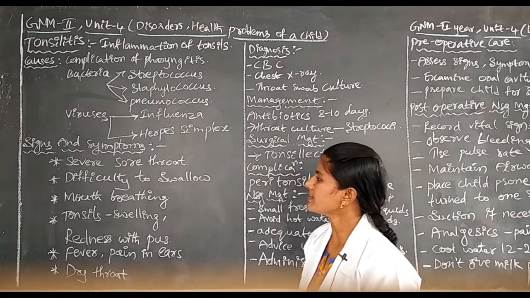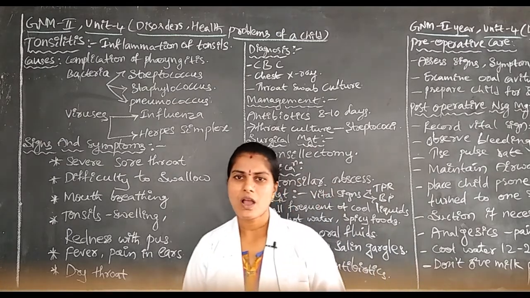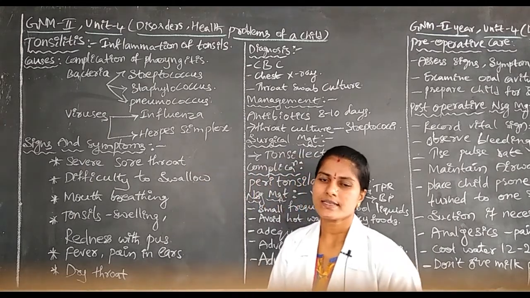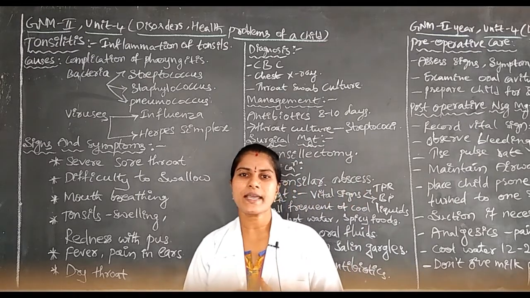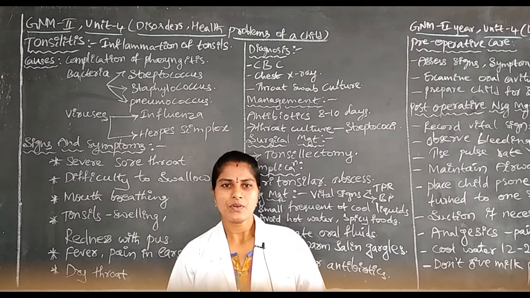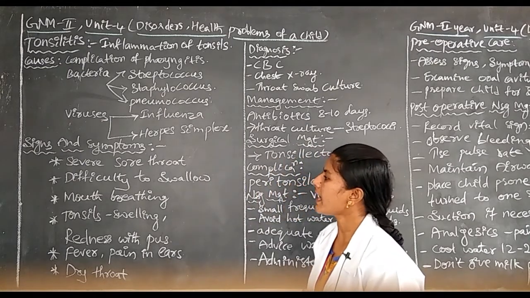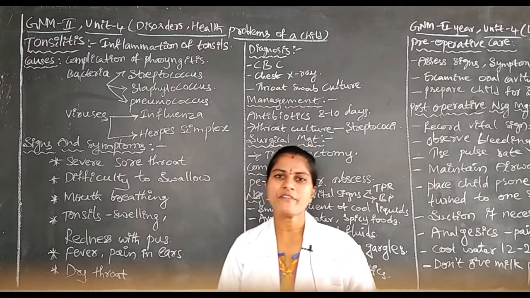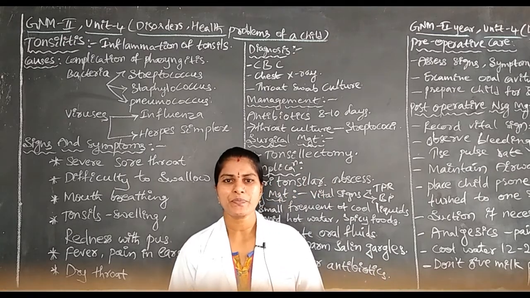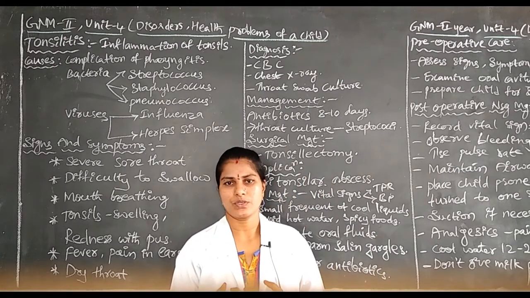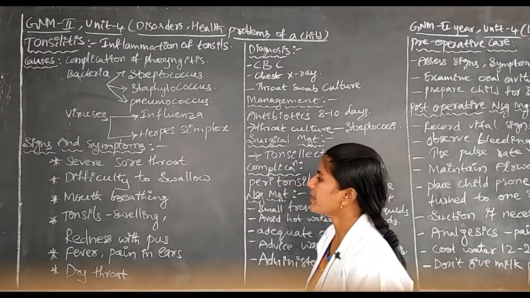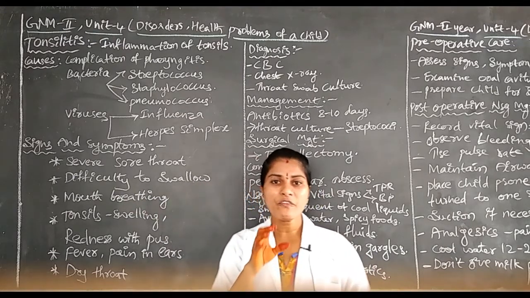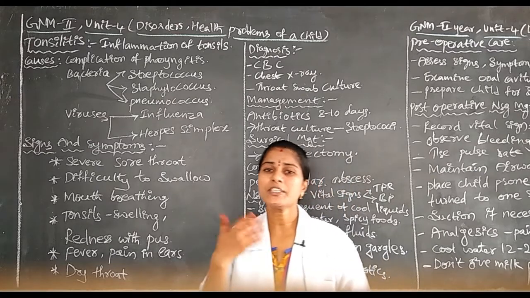Next, we will discuss the signs and symptoms. How do we identify that the children are suffering with tonsillitis? What manifestations do we observe in the children? The first one is severe sore throat. The children who are affected by this tonsillitis condition have a sore throat. Next is difficulty in swallowing. When we are providing feedings to the children, they are unable to swallow.